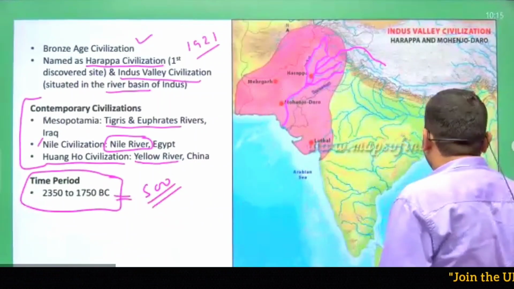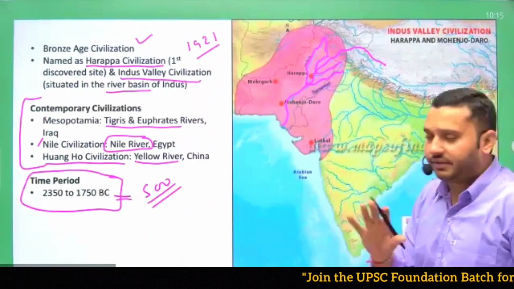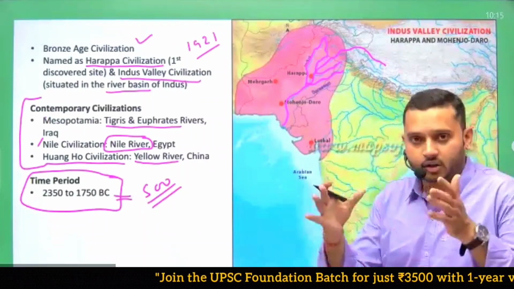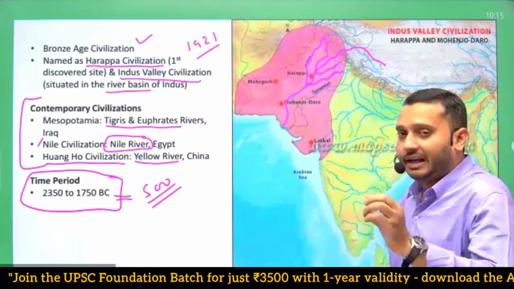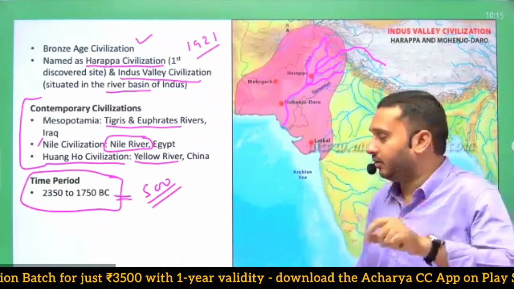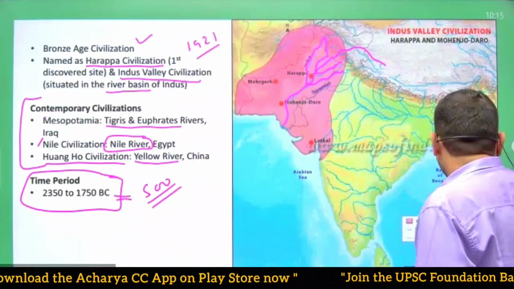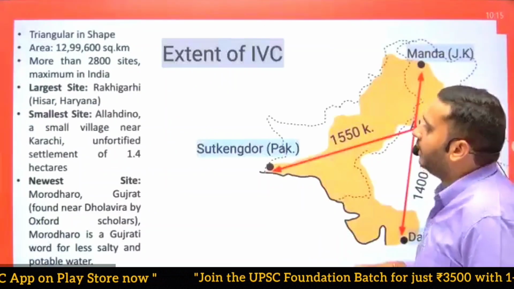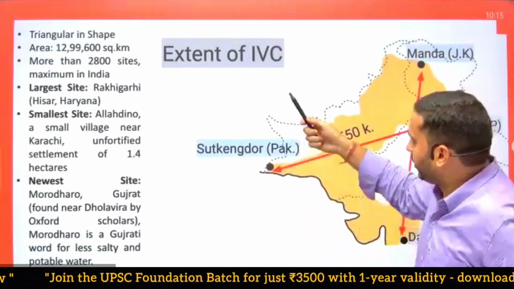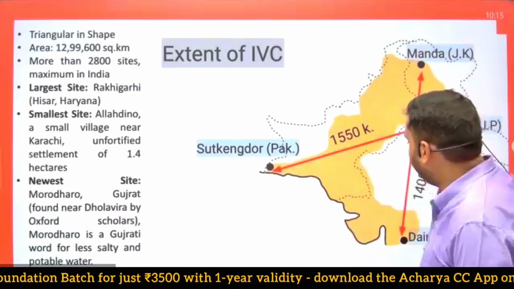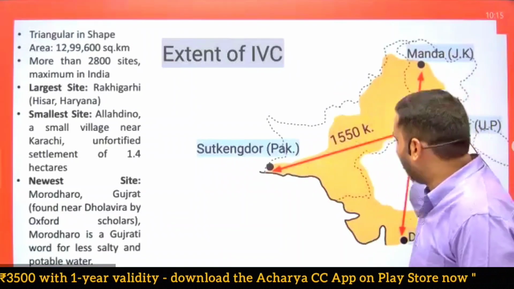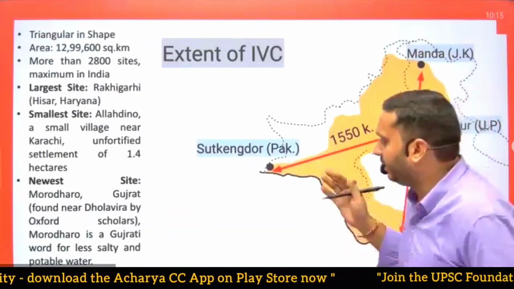Okay, so we will receive all these things in the notes form, but try to make some footnotes with the class. This map is very important, you have to remember about this map. Now, yesterday I told you about the extension of Indus Valley civilization from east, west, north, south points. We already wrote that.